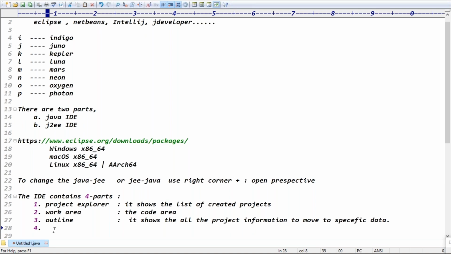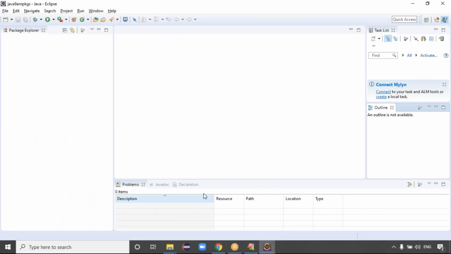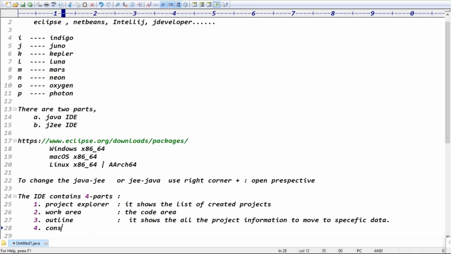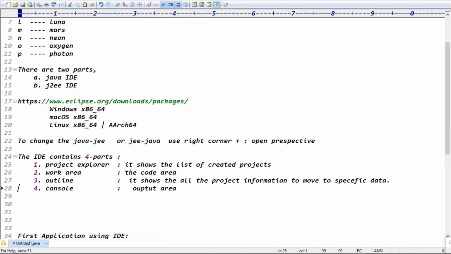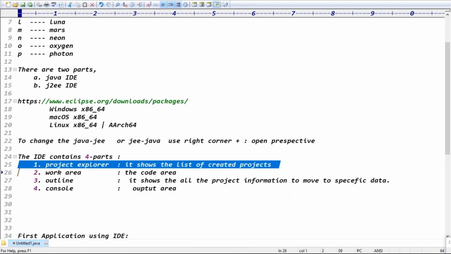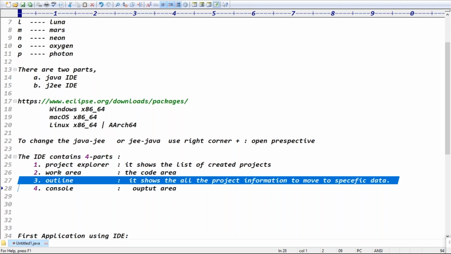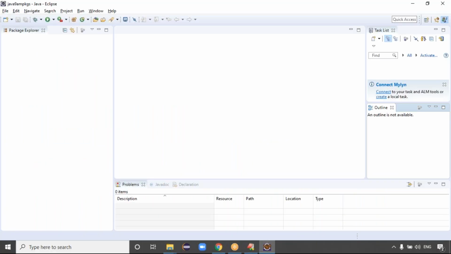Last one is a console, guys. Here we can see the console, to see the output. The last area is called console. It shows output, right? Yes, this is called output area, guys. The IDE contains a total of 4 parts: project explorer, work area, outline, console. See all these points clearly. So today try to install Eclipse IDE, and if possible try to do the practicals from today onwards using Eclipse IDE.